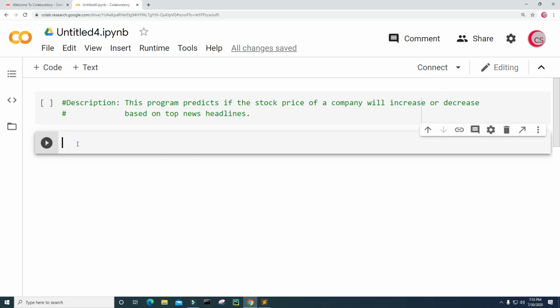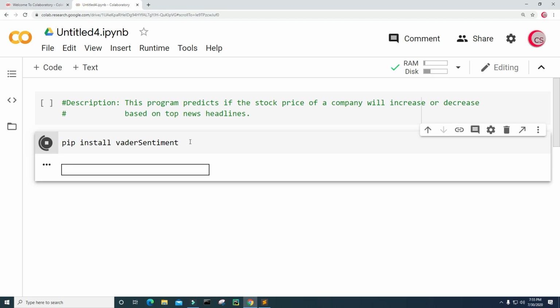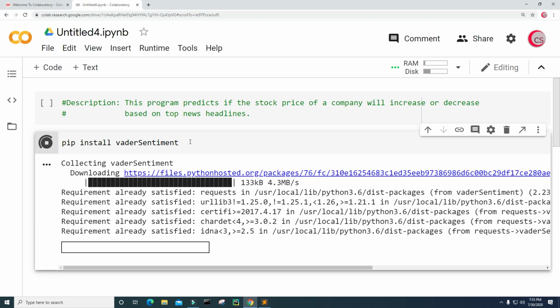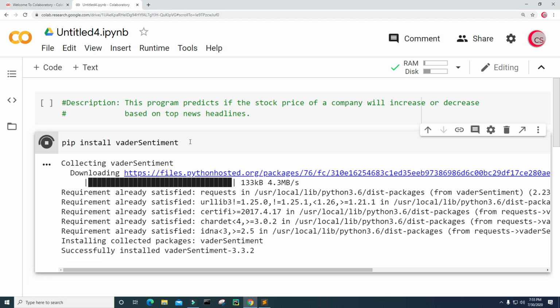And I'm going to install some dependencies. So I'm just going to type pip install, and I want to use something called vaderSentiment. Okay, and I'm going to run this cell by clicking this button here to the left. And this should install this package for me. This may take some time, but if it doesn't, then I won't pause the video. And it didn't. It didn't take long at all.